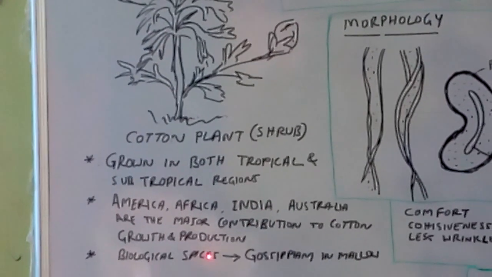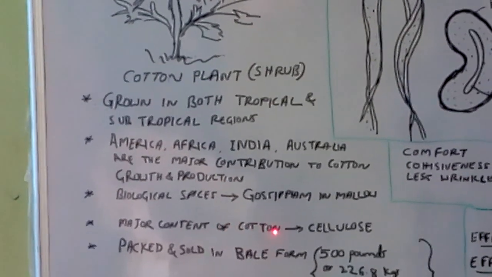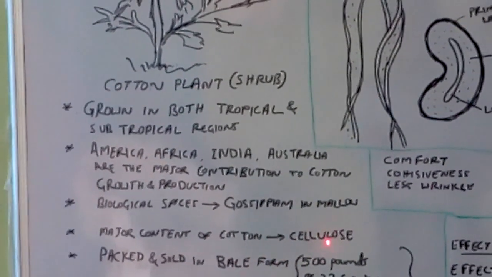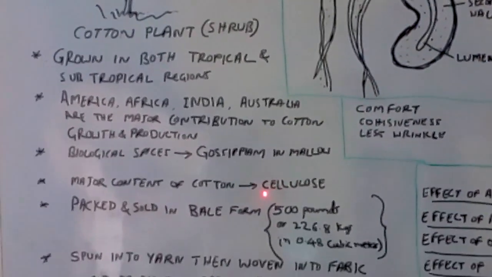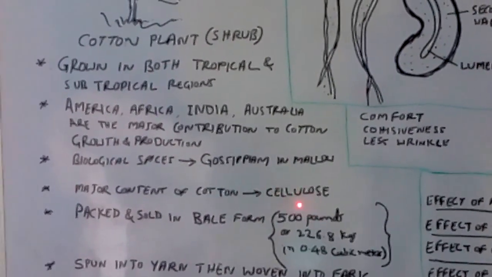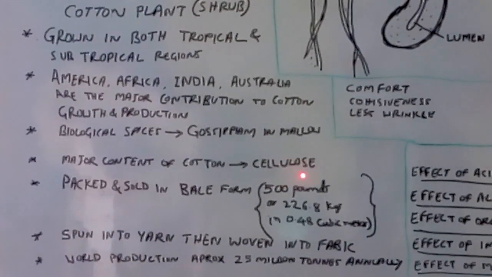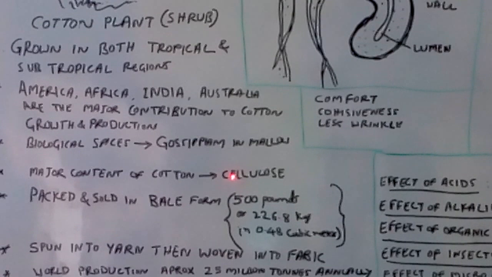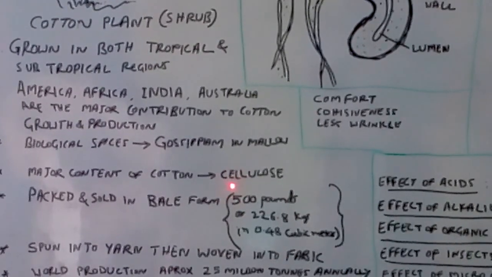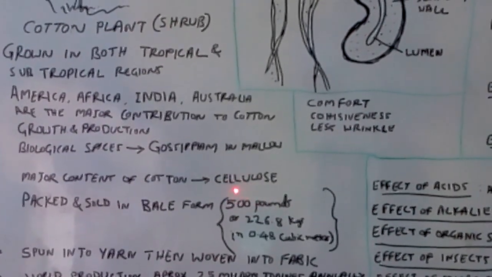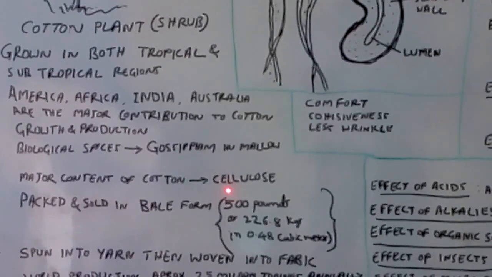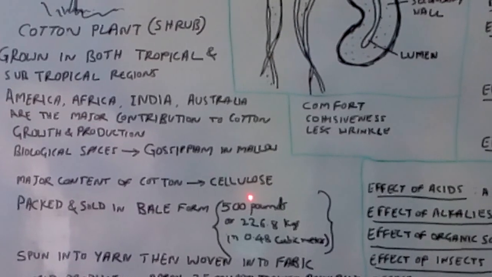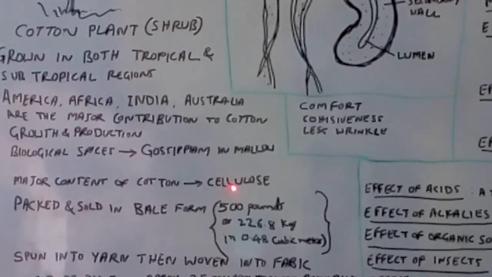And the major content of the cotton fiber is cellulose. Cellulose is a chemical substance contained in the cotton fiber. This cellulose is a natural chemical element found in cotton fiber, contributing about 90 to 92% of its content.